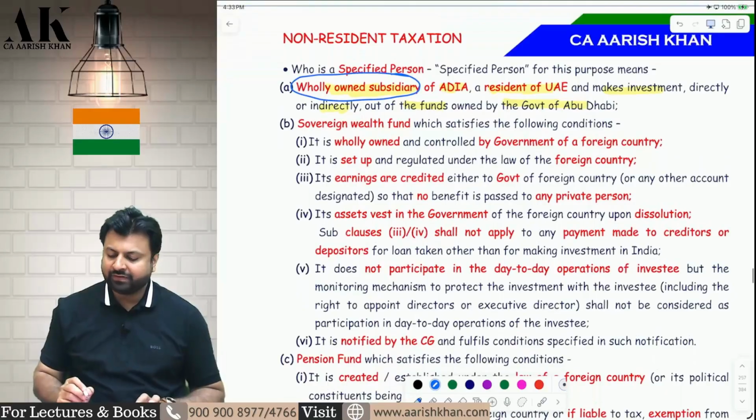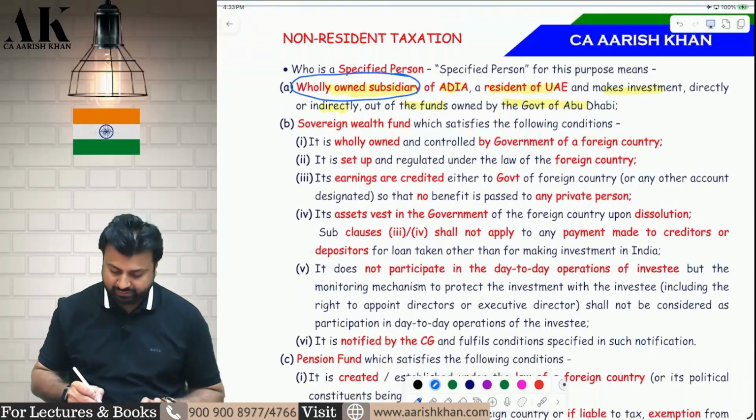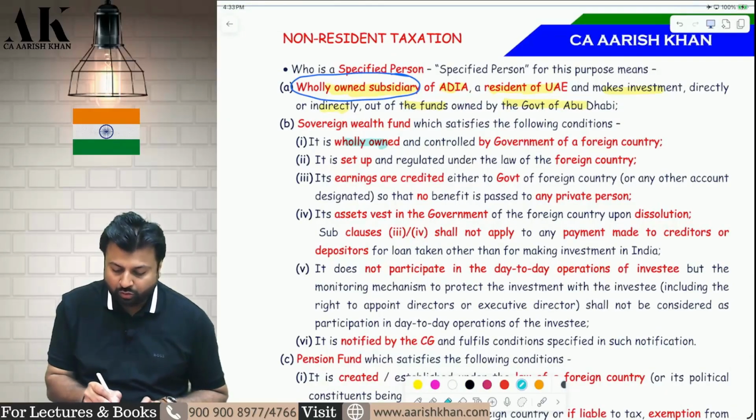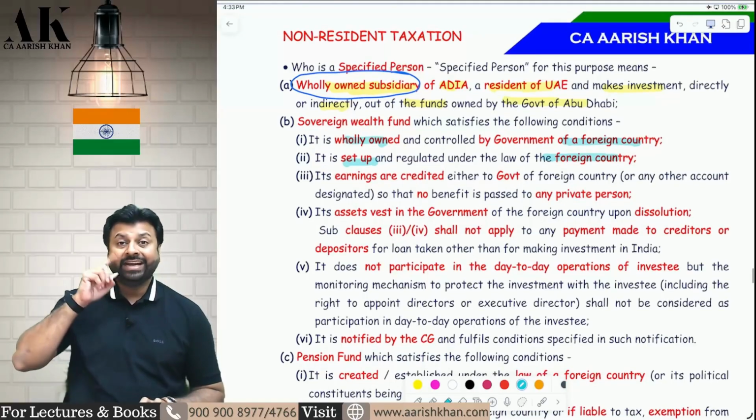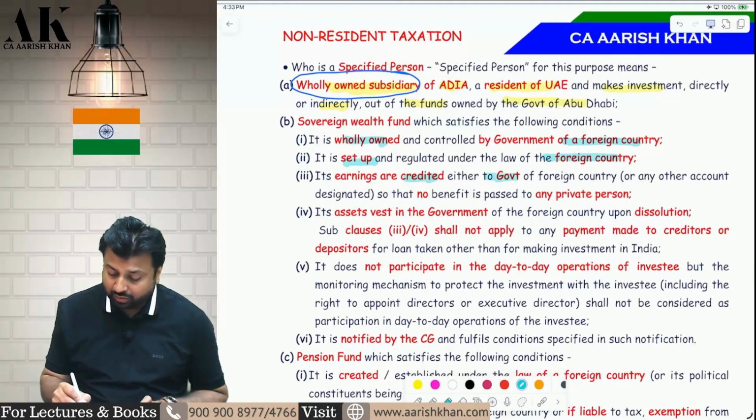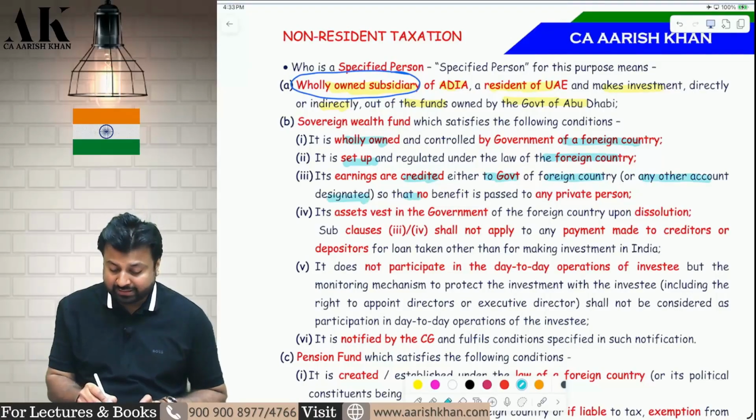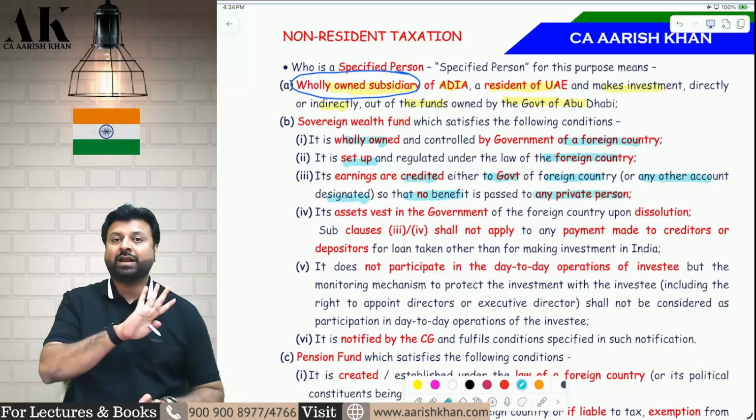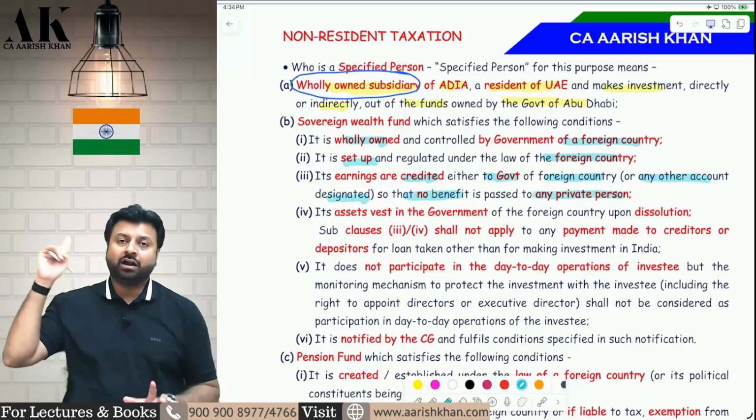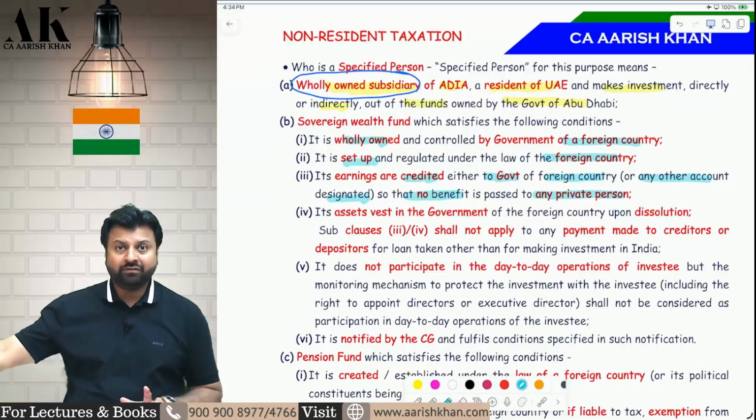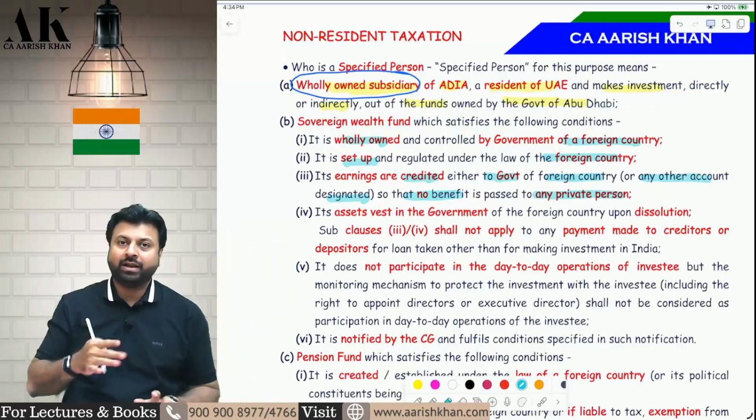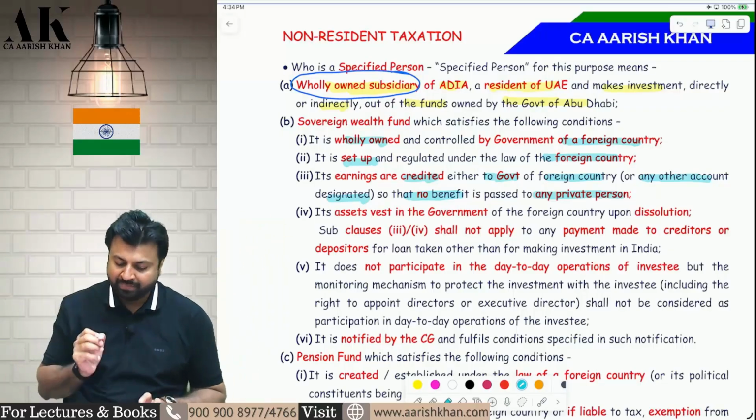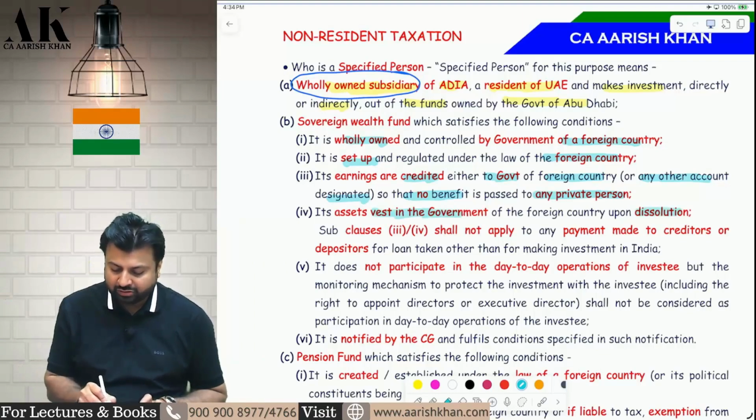Second is a sovereign wealth fund which fulfills around 5 to 6 conditions. First condition, the sovereign wealth fund is owned by the government of a foreign country. It is set up and regulated by the foreign country. Its earnings are only credited to the government of the foreign country and to any other account designated by the government. It means they are not passing benefit to any private person. Whatever earning is earned by that sovereign wealth fund, the entire earning will be given to the government or any account designated by the government. Further, on dissolution, all the assets will also go to the government.